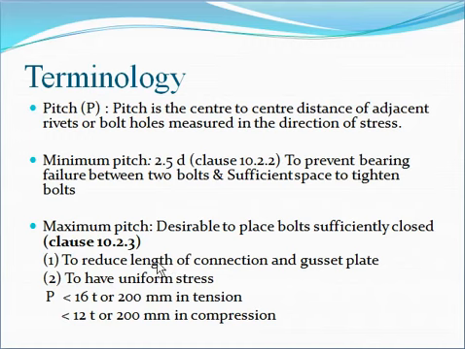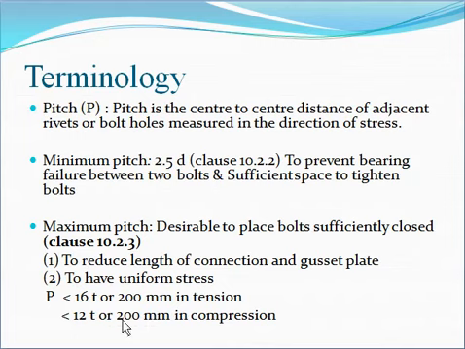Now this maximum pitch should be less than 16 times the thickness of the thinner plate, where small t is the thickness of the thinner plate, or 200 mm, in case of tension. And the maximum pitch should be less than 12 times the thickness of the thinner plate, or 200 mm, in case of compression.